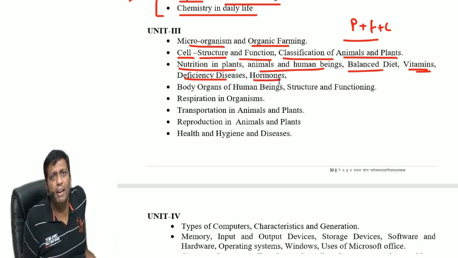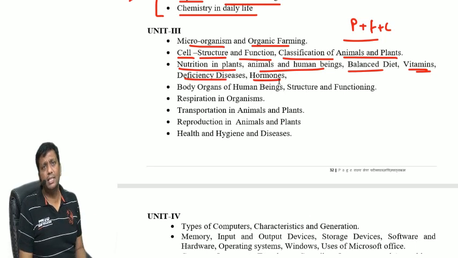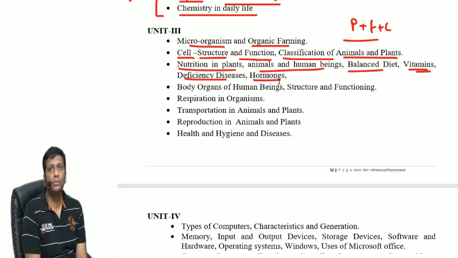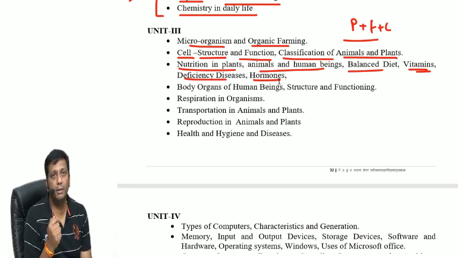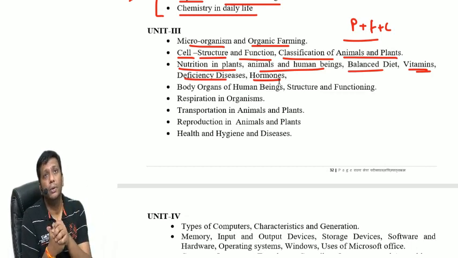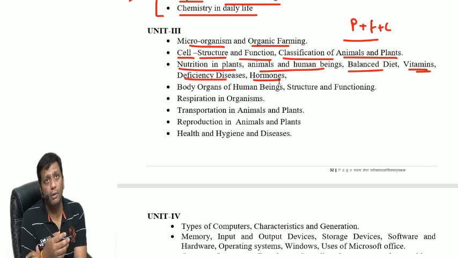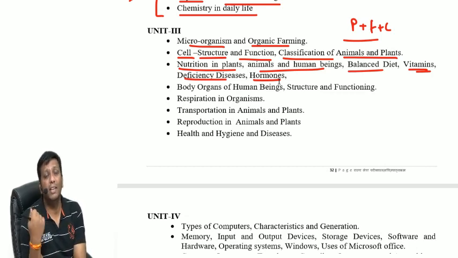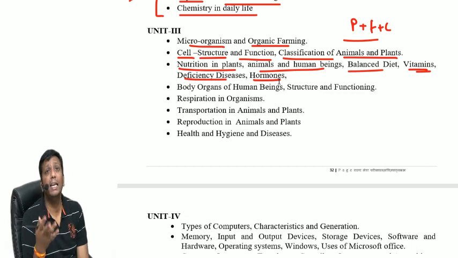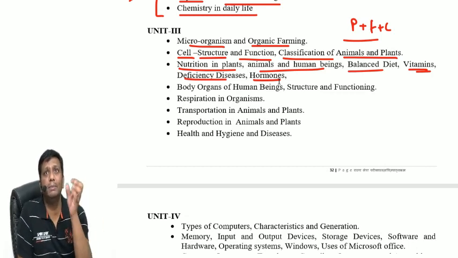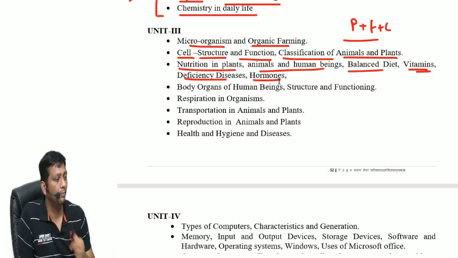Many vitamin deficiencies can occur, guys. So what about the chemical name of each vitamin? Vitamin A is retinol, B is B complex. What is the concept of B complex? B1, B2, B6 and so on, B12 is cyanocobalamin. Vitamin C is ascorbic acid, D is calciferol. In that way, some basic information is required for your paper.